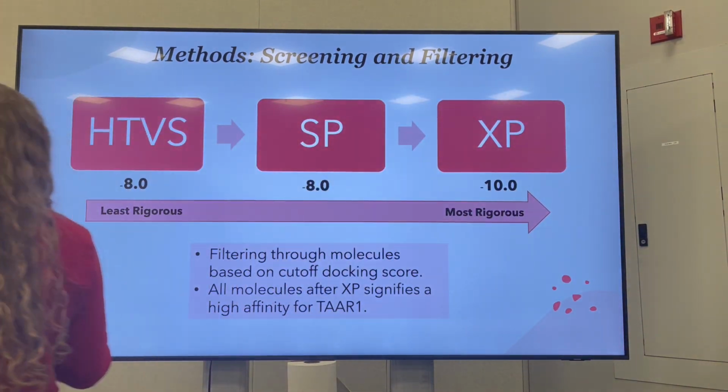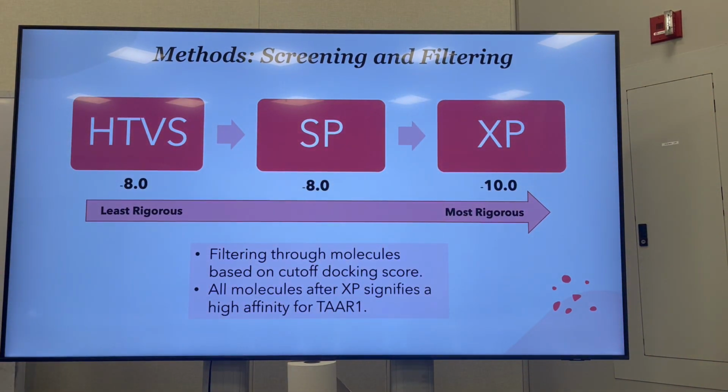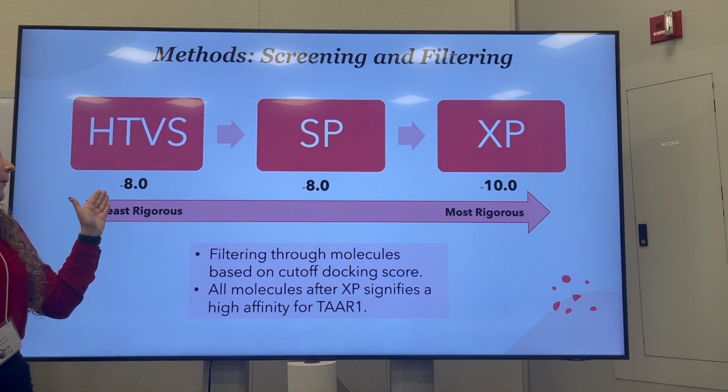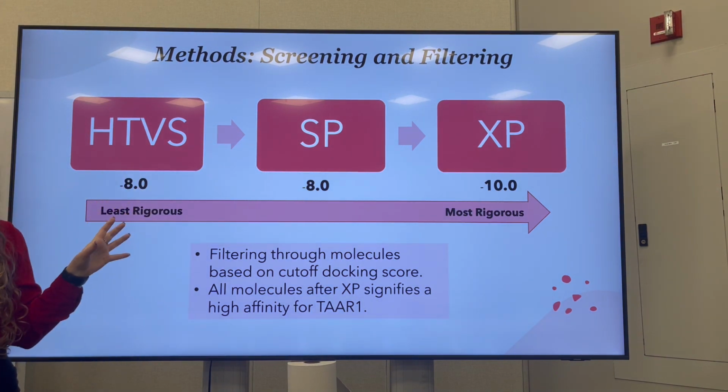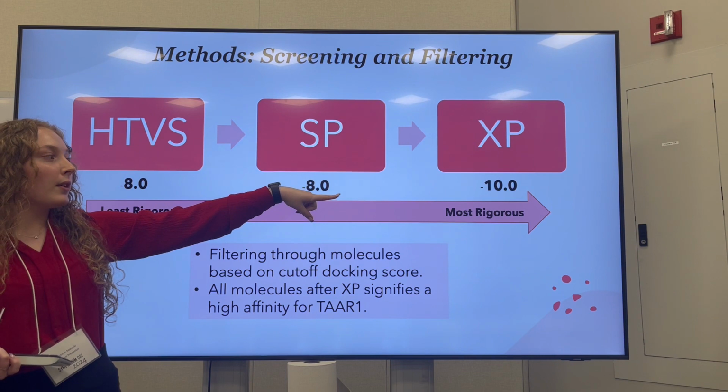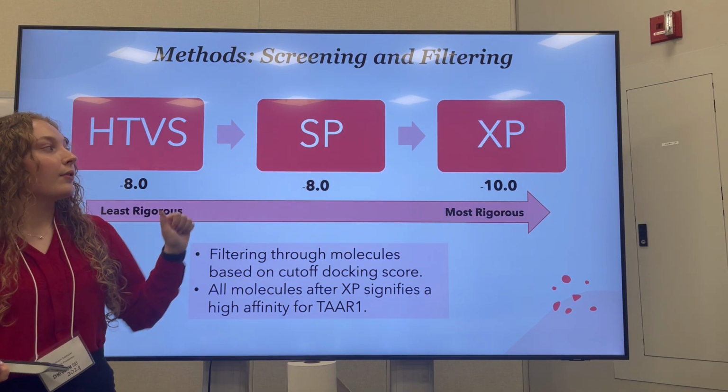Once we had the designated ligands and receptor, we loaded them into an online program known as Maestro. Once we loaded them in, we had 3 screenings that we used that would dock all 211 of these ligands to the receptor. The first screening we used was HTVS, which is a more general screening, and then we had a cutoff docking score for the ligands. The surviving ligands would then move into the SP screening, which is a little more strict, and then finally the XP screening, where we had a slightly more strict docking score cutoff.